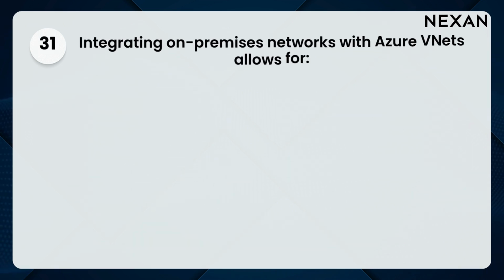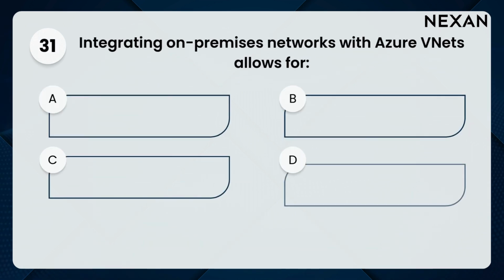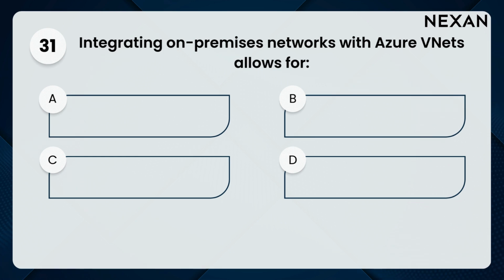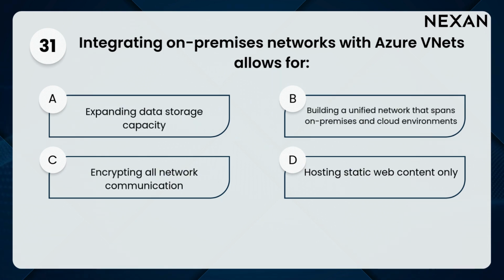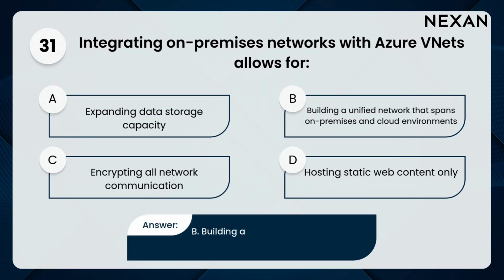31. Integrating on-premises networks with Azure VNets allows for: A. Expanding data storage capacity, B. Building a unified network that spans on-premises and cloud environments, C. Encrypting all network communication, D. Hosting static web content only. Answer: B. Building a unified network that spans on-premises and cloud environments.